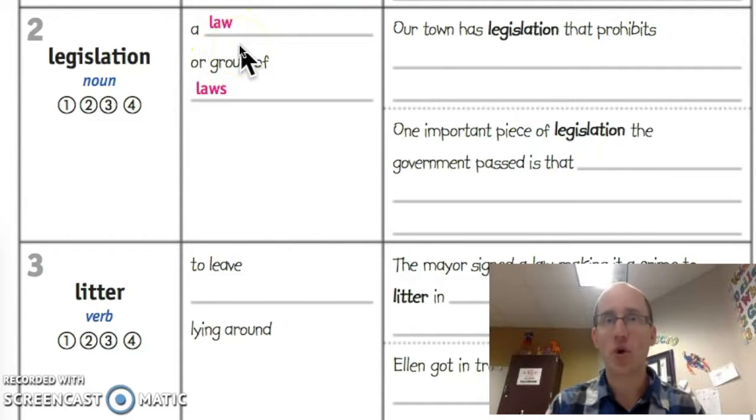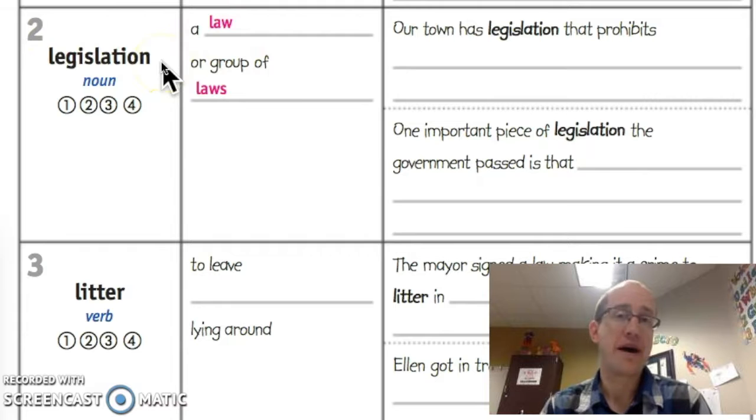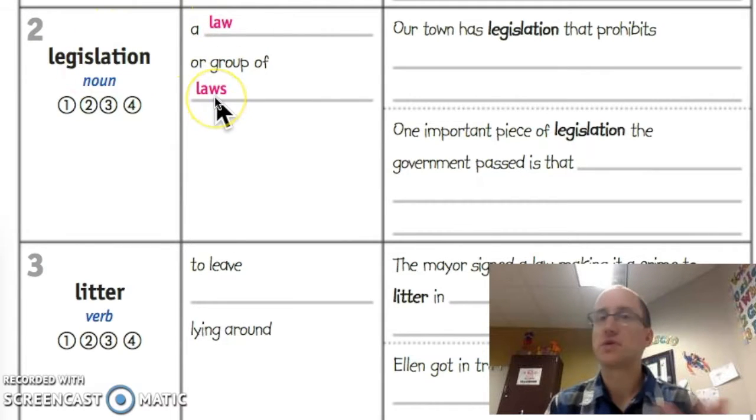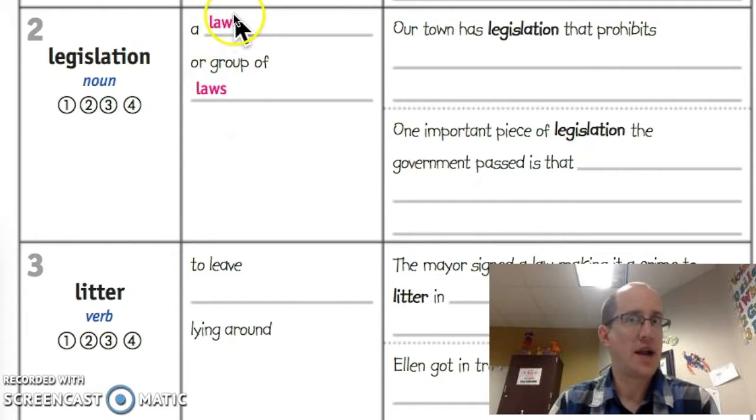So if I said, dude, you broke the law, I could say, you broke that piece of legislation. Right? You didn't register your car, or you littered. Something like that would be legislation. That's actually why he's talking about it in this unit, about legislation or law or laws, because we're talking about pollution and littering, which is a law. It's a law that you cannot litter.